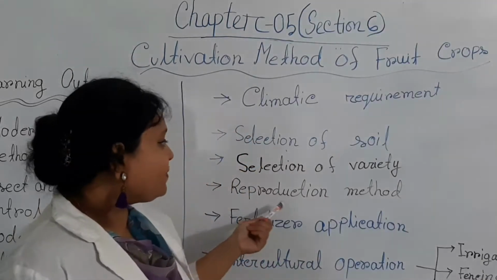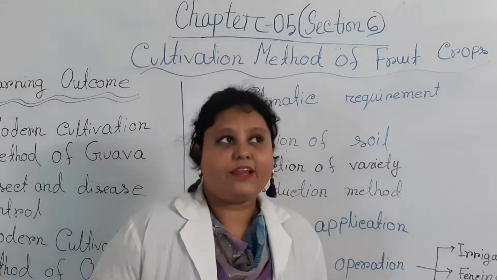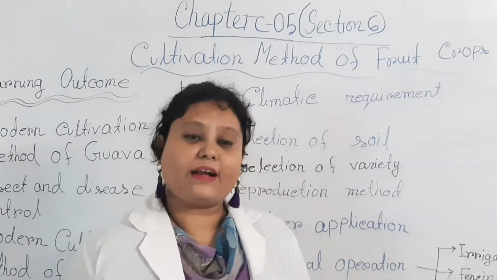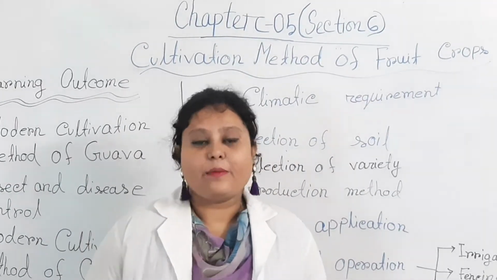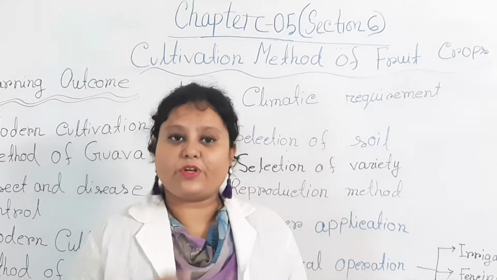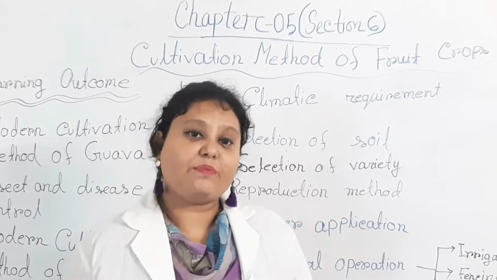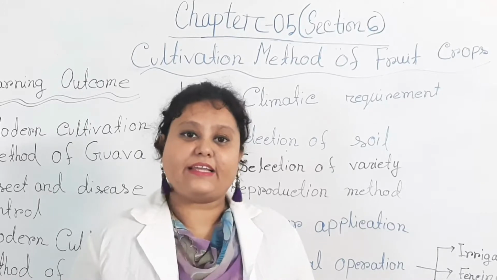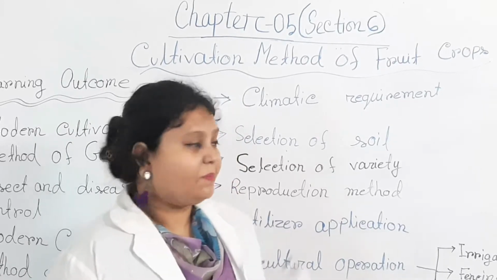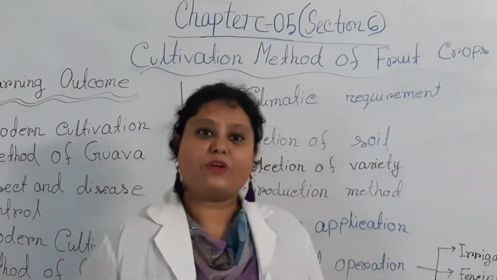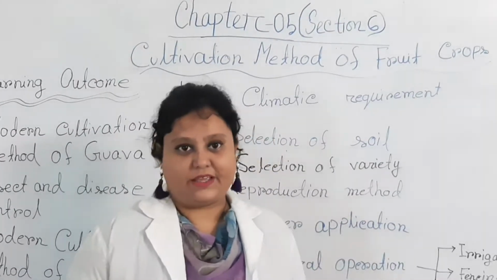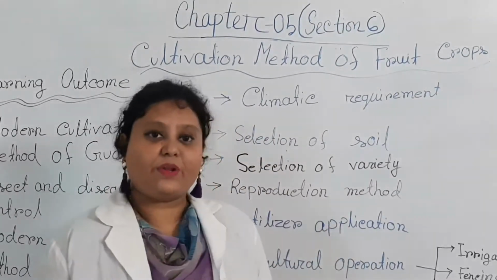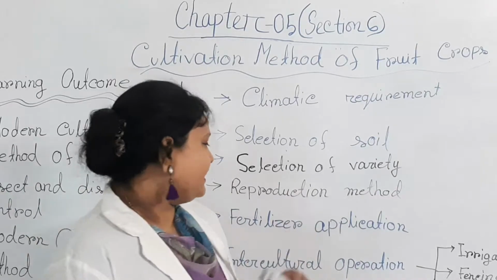Then the reproduction method. Guava can be cultivated through seeds, but the seedlings produced from seeds do not have the characteristics of their mother plant. So here the main reproducing method is grafting, and later I will show you booty grafting.